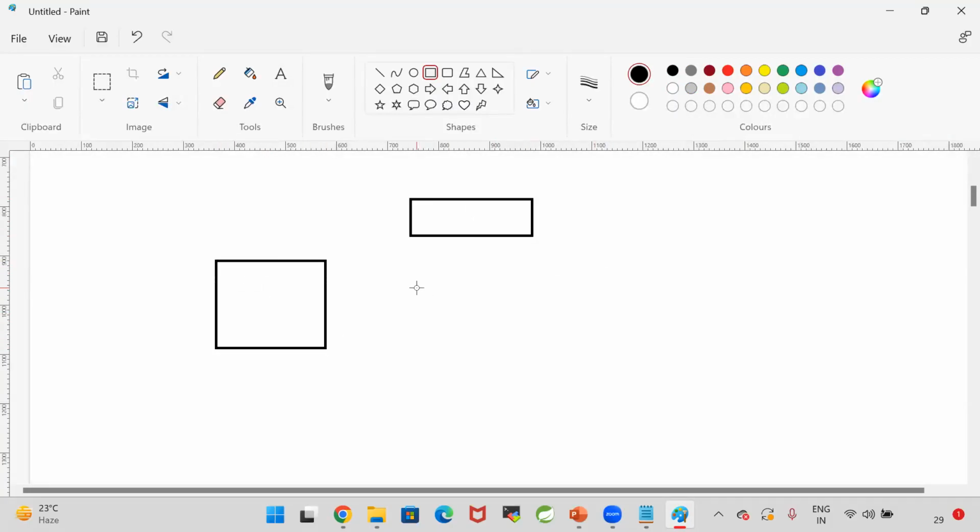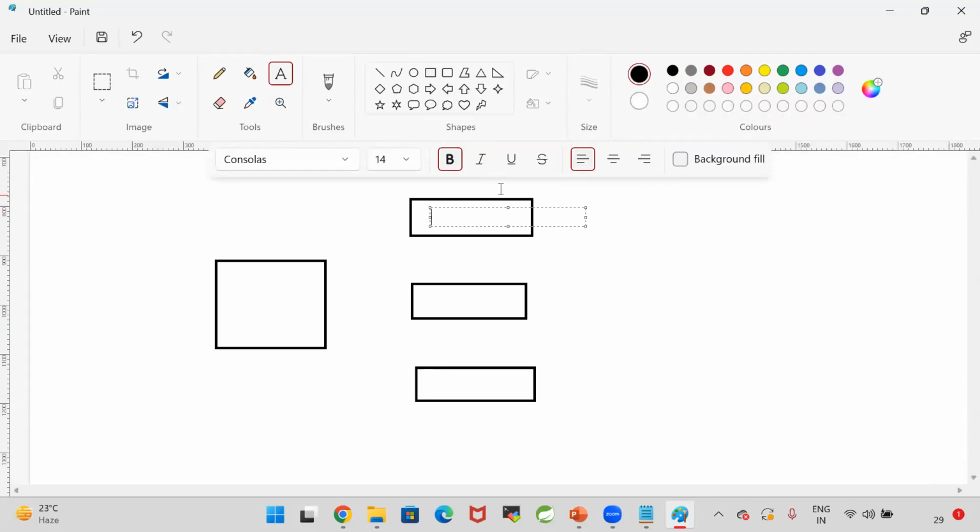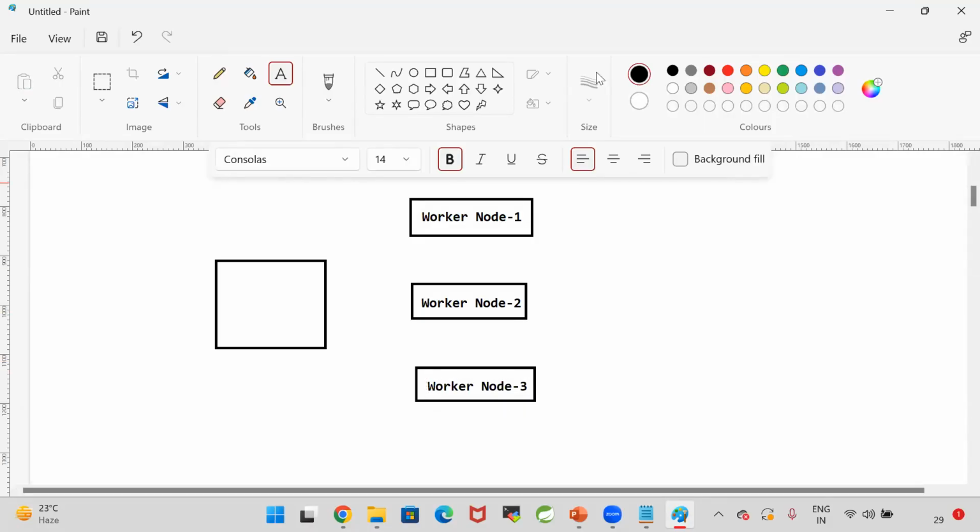One server we will call as a master node. The remaining servers we are going to call as worker nodes. It is like a manager and a team. For every team, members will be available and the manager also will be available. What is the duty of the manager? Manager will assign the work and will monitor the work. Guys, in the team, does the manager do the development and testing, or will the manager assign the work to the team members and monitor the work?